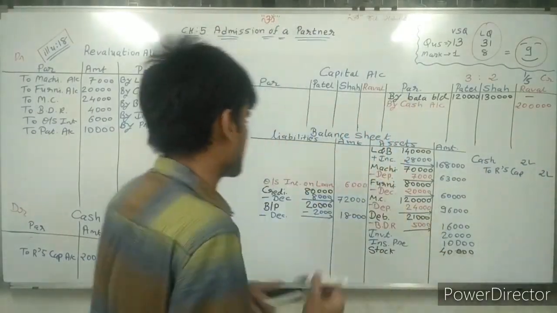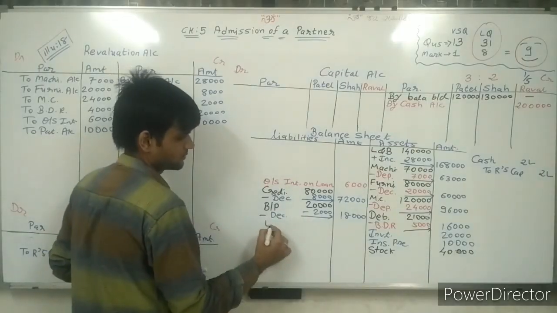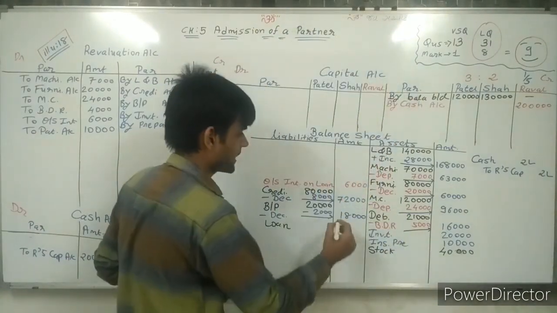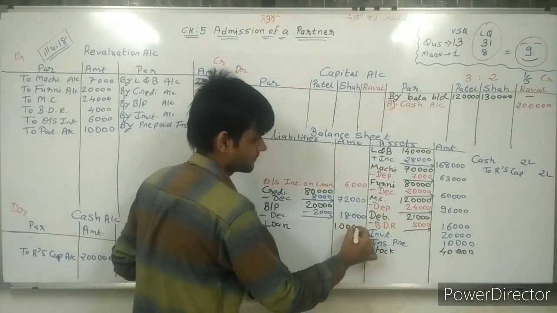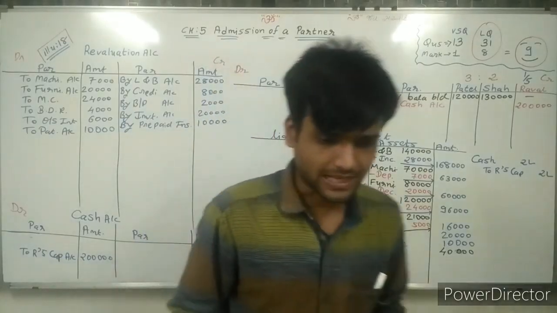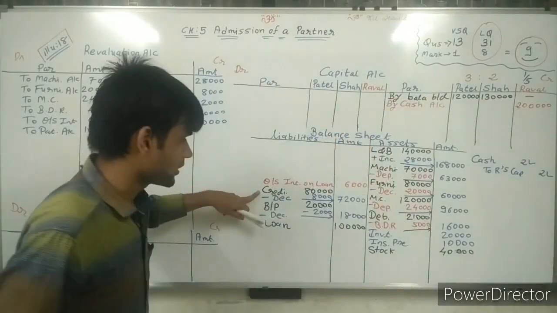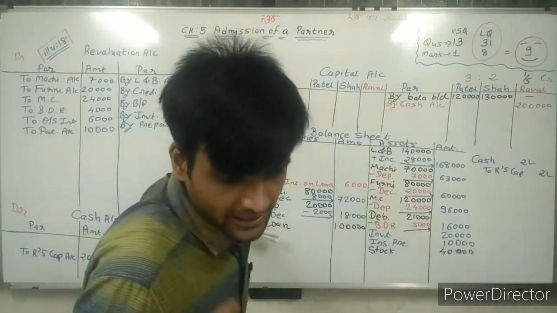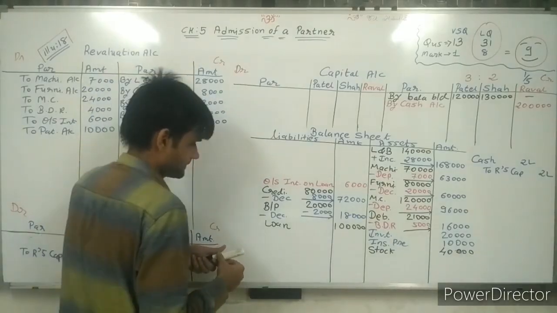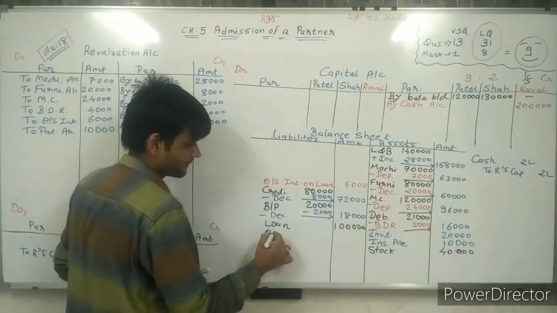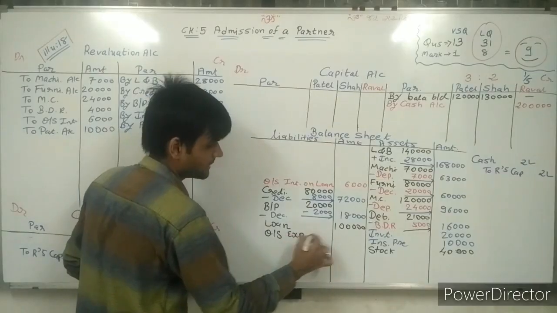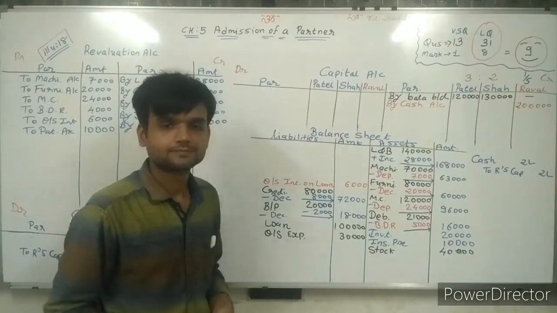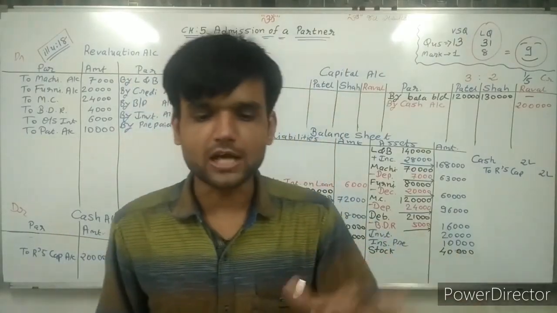Sir, loan. Loan is my liability. Write down as it is. Loan amount is 1 lakh rupees, so write down 1 lakh. Next, creditors. Creditors already written. Next, bills payable as it is written. Outstanding expense, sir, 30,000. Write down as it is. Sir, all the values are completed.